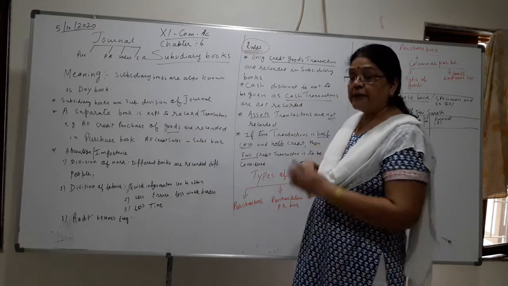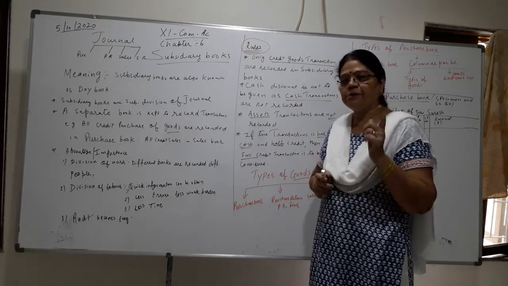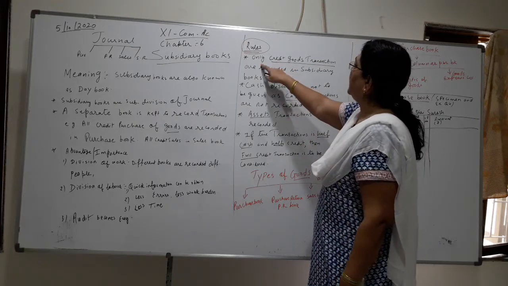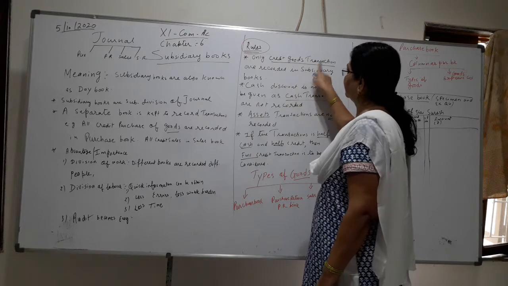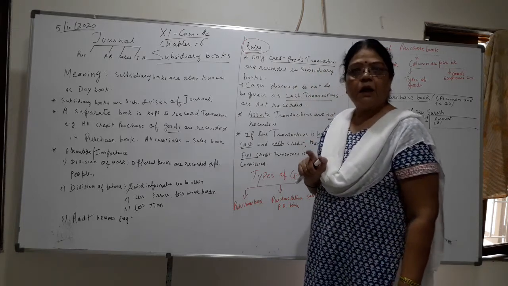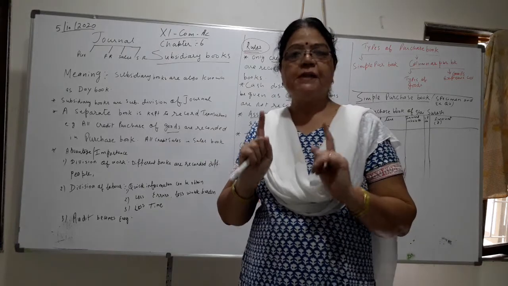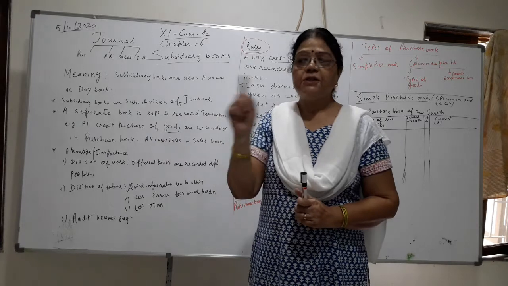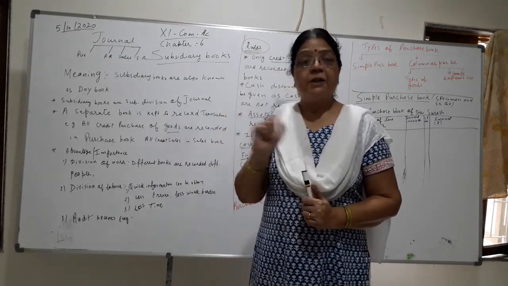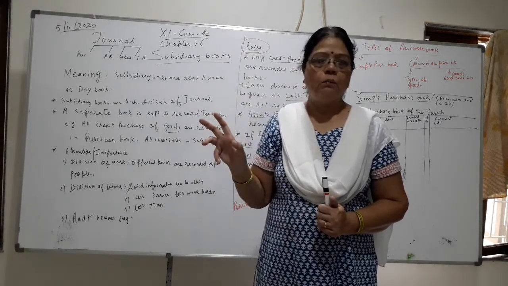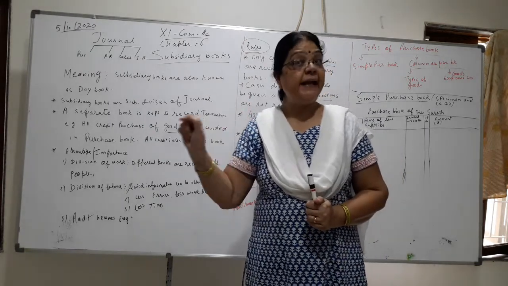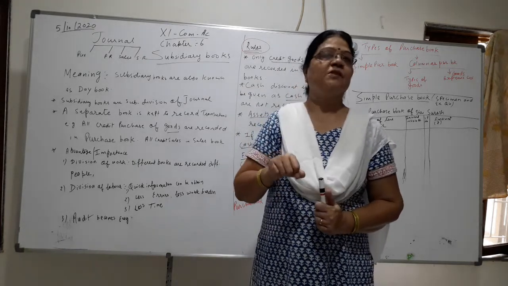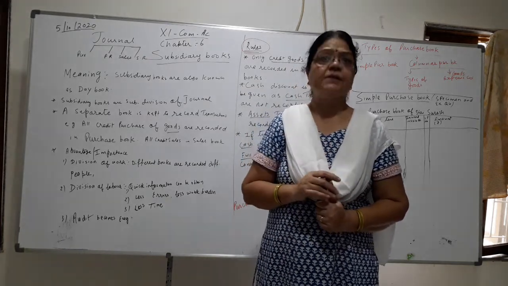Your first rule is that when you have to write subsidiary books, you have to consider, see I have written, only credit goods transactions. Only credit goods transactions means what, children? Only goods, not purchase machine, no, purchase furniture, no, but purchase goods on credit, yes. So all these subsidiary books are credit books because only credit goods transactions are recorded.